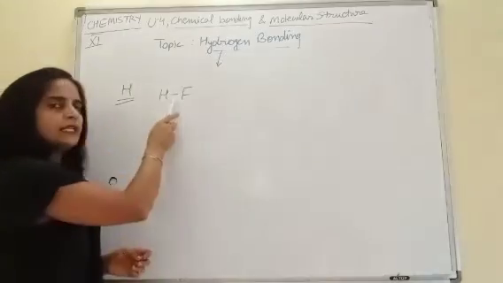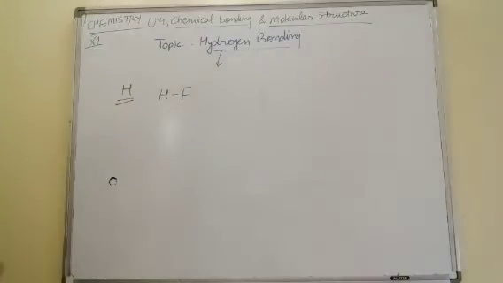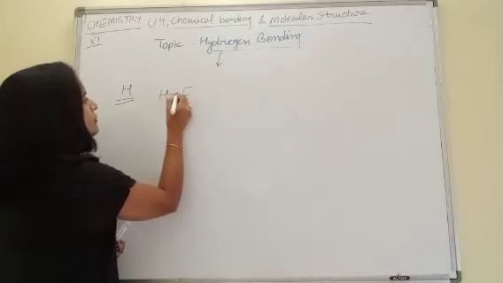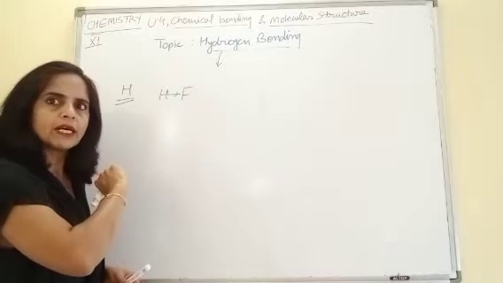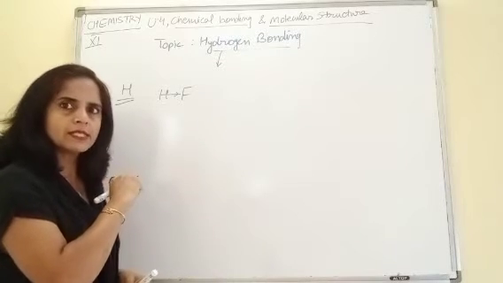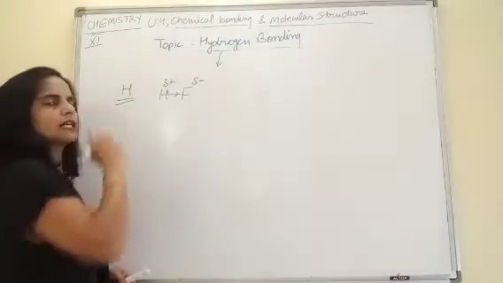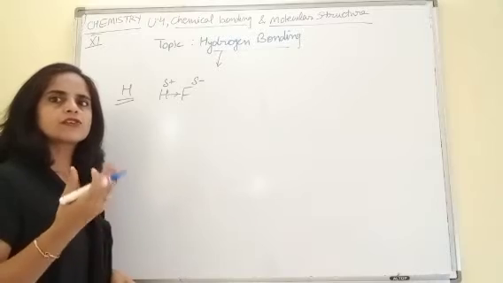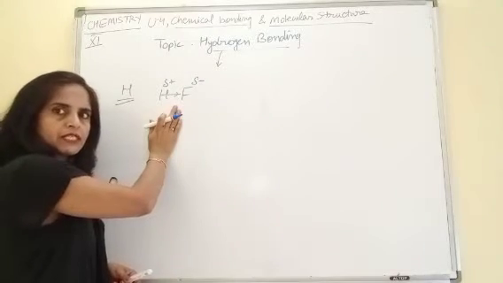Due to the attraction of the shared electron pair towards fluorine, fluorine becomes slightly negative and hydrogen becomes slightly positive. Means delta negative and delta positive charges appear. This is called bond polarity. So bond polarity is present in the case of HF.